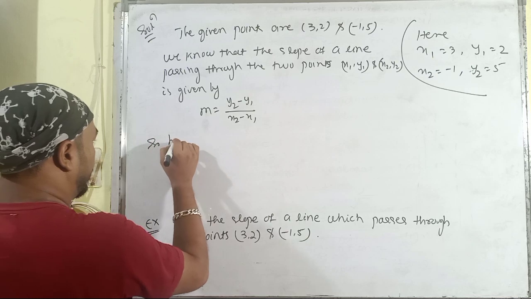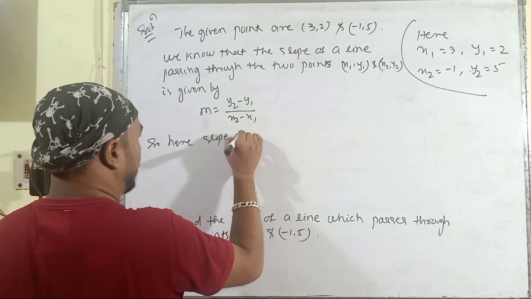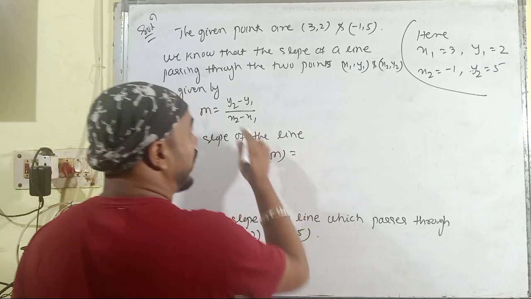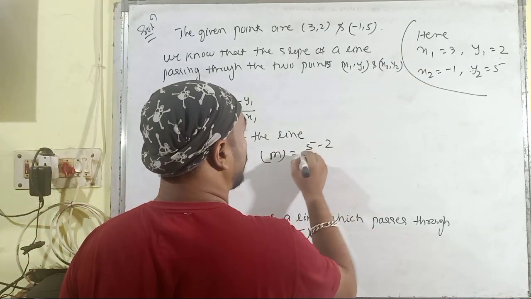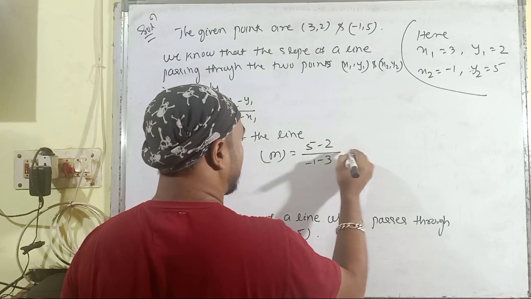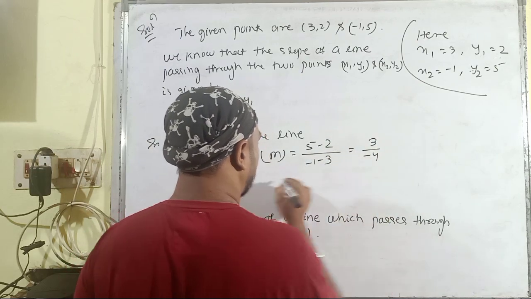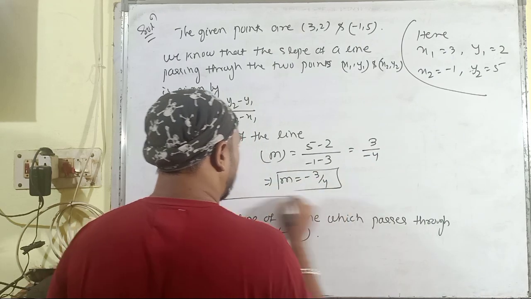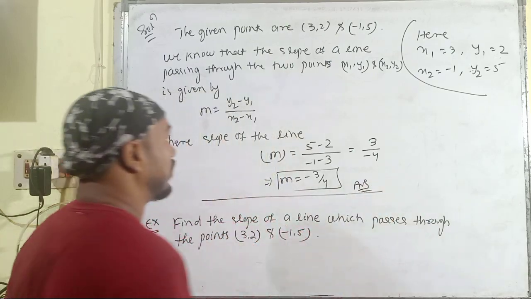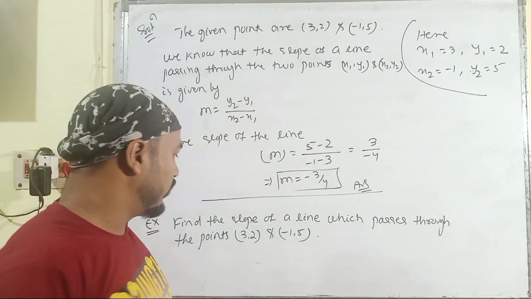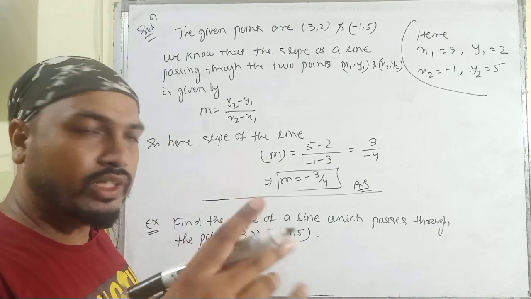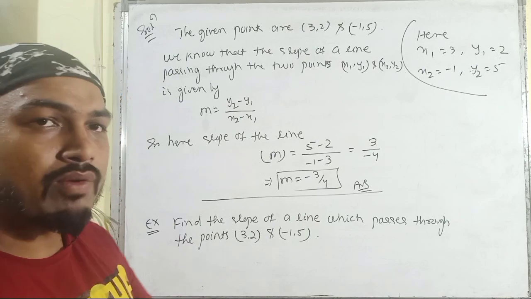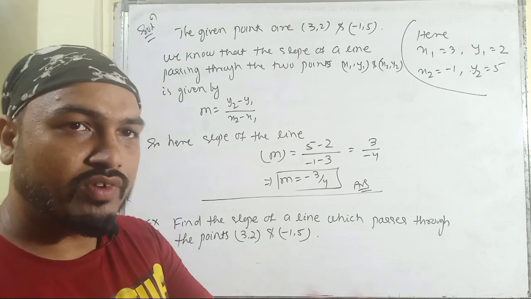So here the slope of the line m is equal to (y2 - y1), 5 minus 2, divided by -1 minus 3, that implies 3 upon -4, that implies m is equal to -3 divided by 4, which is the complete answer or the solution of this given problem, in which we have determined the slope of the line by using the 2 points which are present on the given line segment. Then let us solve another problem and we can conclude our video session for today.